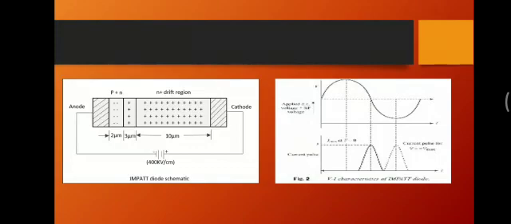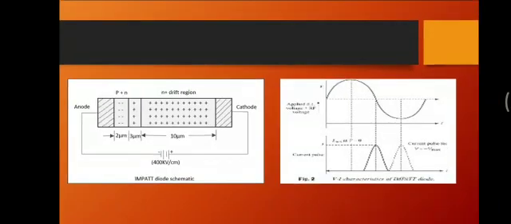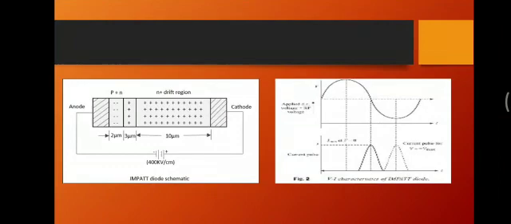So this is a schematic diagram of the IMPATT diode, and this is a V-I characteristic of the IMPATT diode. Here is the anode and here is the cathode. We will find a P region and an N region, and these P and N regions are known as drift regions. We will take a supply voltage of up to 4000 kilovolts per centimeter. Here we can see the waveform of the applied voltage, and you will get the output waveform as current, which you can clearly imagine here.